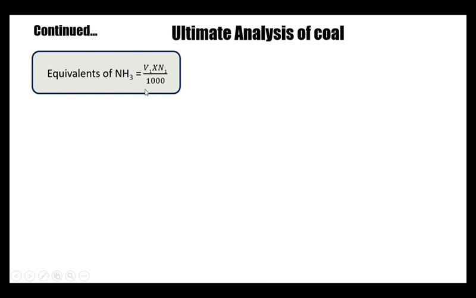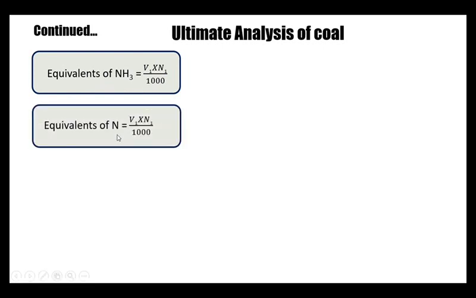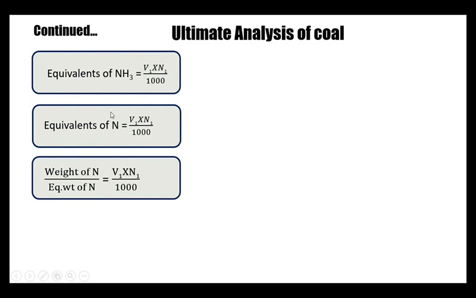Now the equivalents of ammonia is equal to the equivalents of nitrogen, because whatever nitrogen is converted into ammonia is exactly the same: if one equivalent of nitrogen is there, one equivalent of ammonia is produced. Therefore equivalents of ammonia equals equivalents of nitrogen. Equivalents of nitrogen can be written as weight of nitrogen by equivalent weight of nitrogen, which is equal to V1 into N1 by 1000.